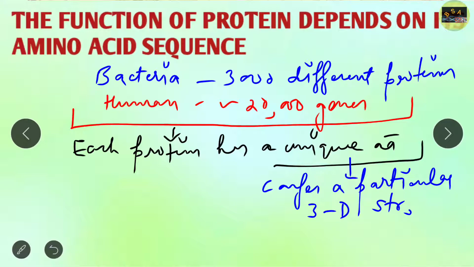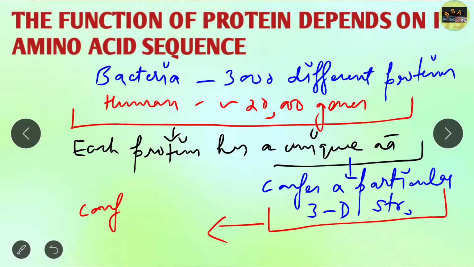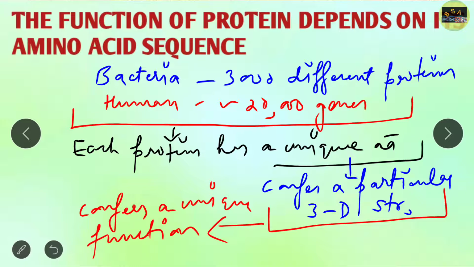Clear? And each 3D structure confers a unique function. So basically, if we see bacteria and human, they contain different types of genes, and each protein has a unique amino acid sequence, each amino acid sequence has a unique 3D structure, and each 3D structure has a unique function.